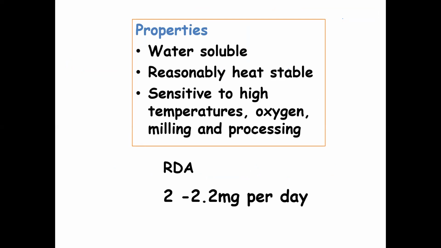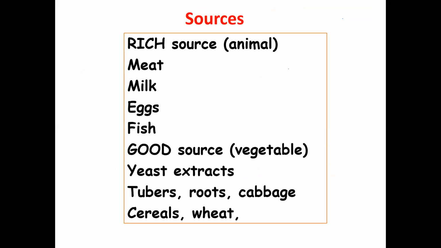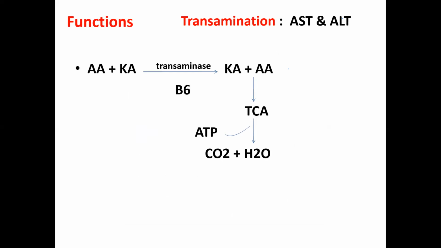RDA is 2 to 2.2 milligrams per day. Rich sources are meat, milk, egg, fish. Good sources are yeast, tubers, roots. If you eat well, you will get all vitamins. Function: the main role of pyridoxal phosphate is in the transamination reaction.